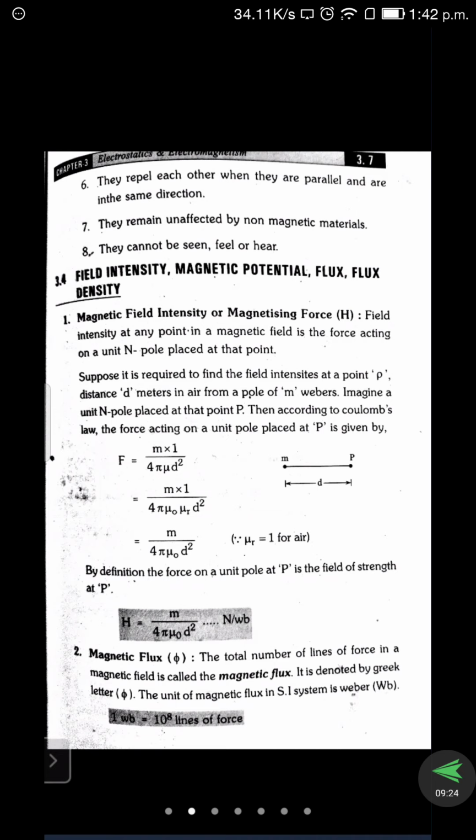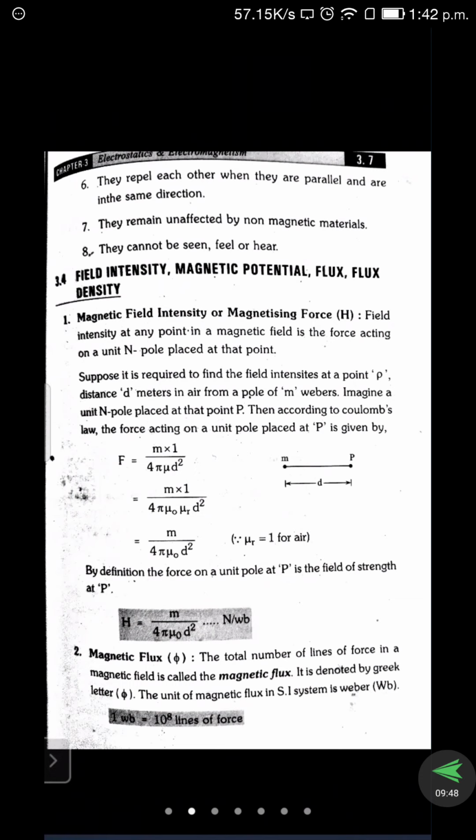These are important concepts, helpful for further studies also. First we think about magnetic field intensity. The word intensity itself means force. The larger the intensity, the greater the force experienced by the lines. We should remember that concept.